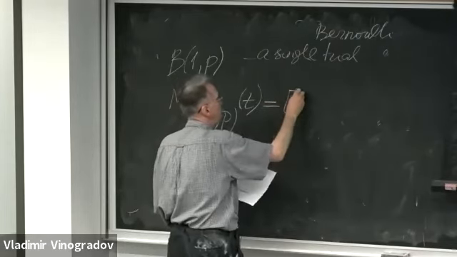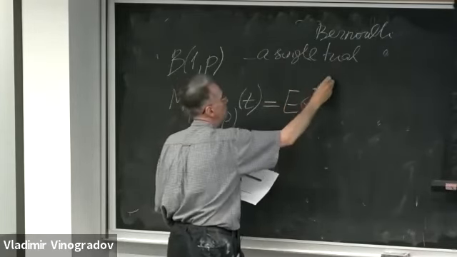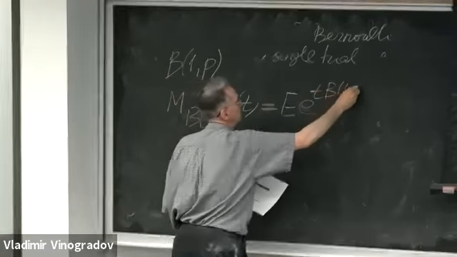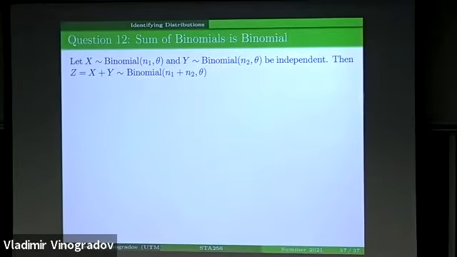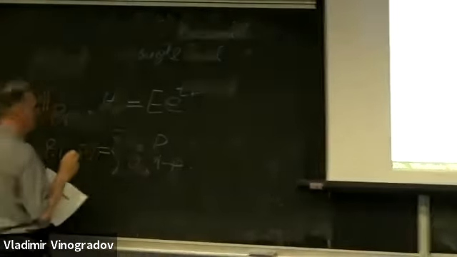It's the expectation of e to t times B of 1, p. And B of 1, p is either 1 with probability p or 0 with probability 1 minus p.